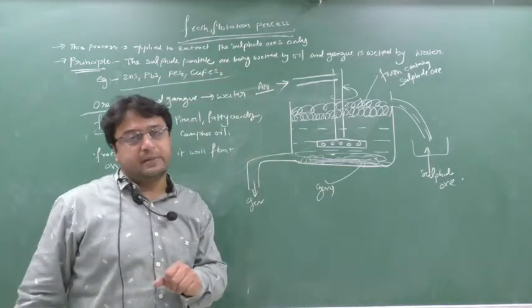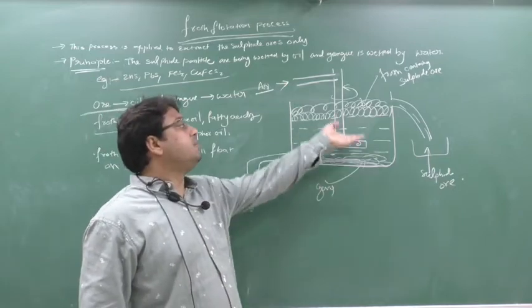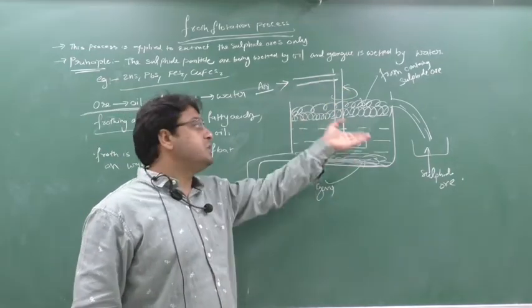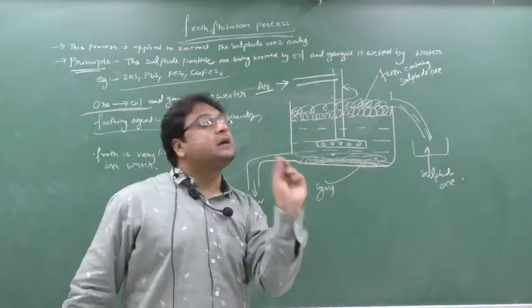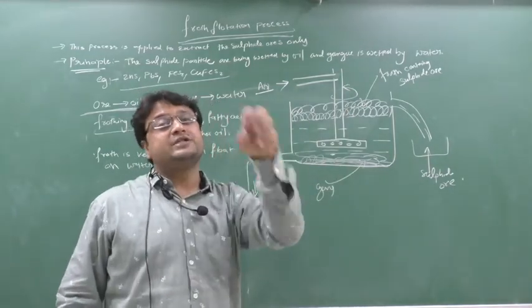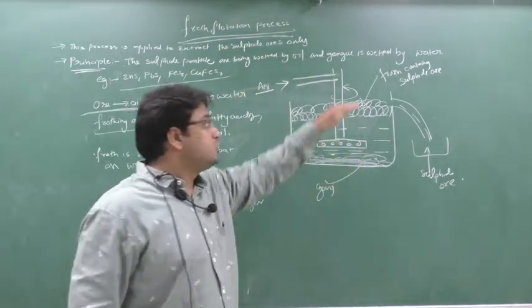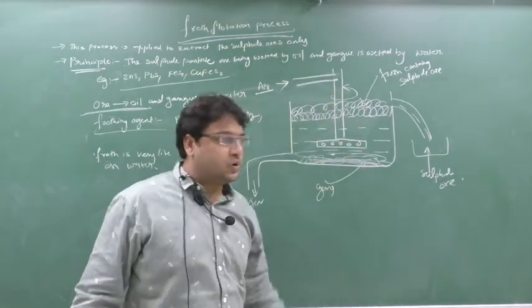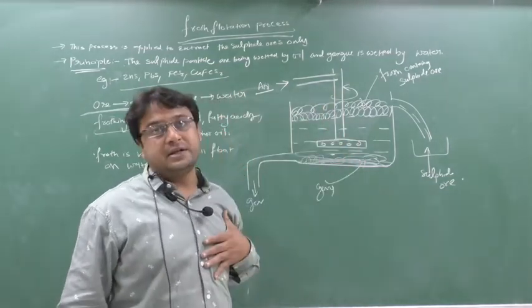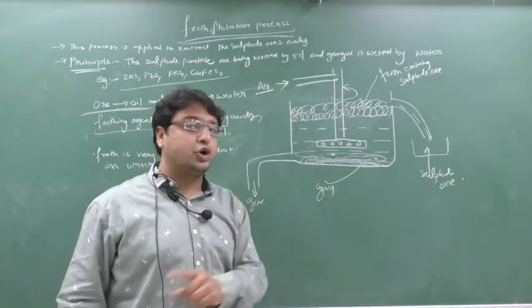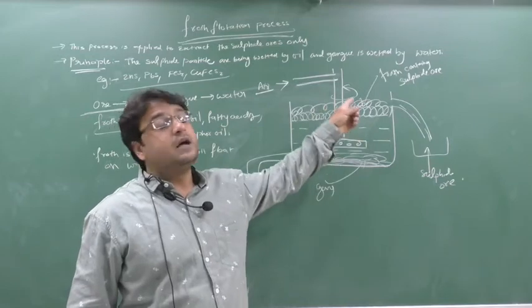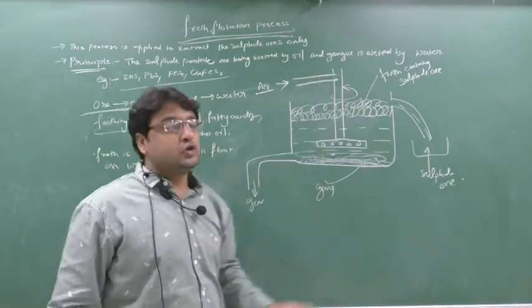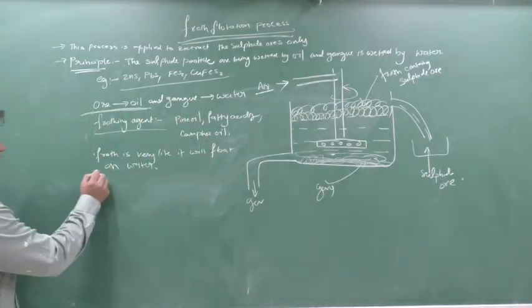If the froth is not stabilized, it will come on the surface of the water, and as soon as the froth bubble bursts, the particles stuck to that froth will also fall down. But I need the sulfide particles. So I should assure that the froth generated here is a stabilized froth. For that I am adding the stabilizers.